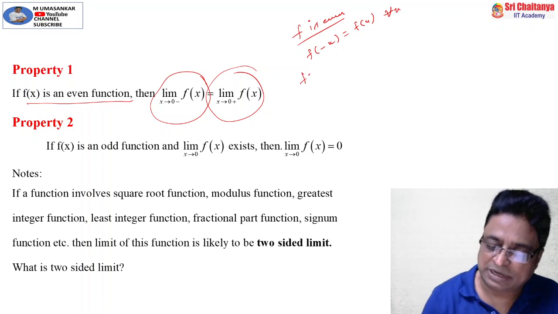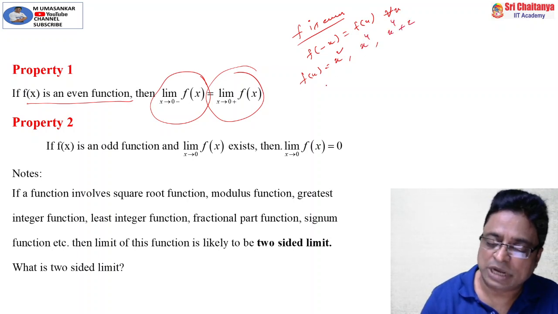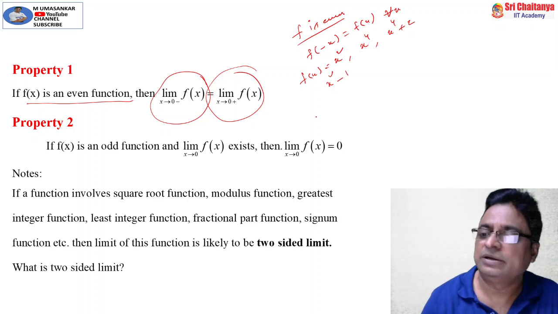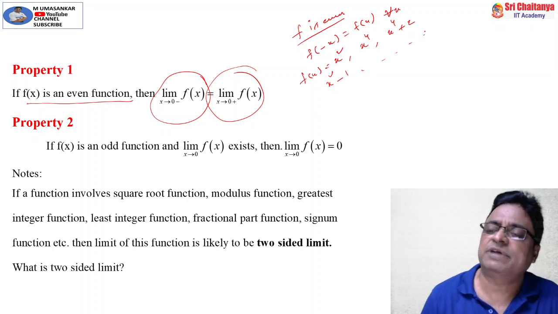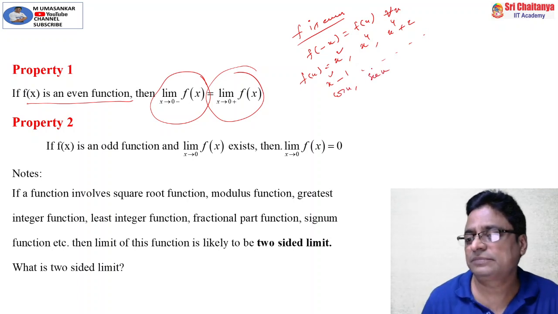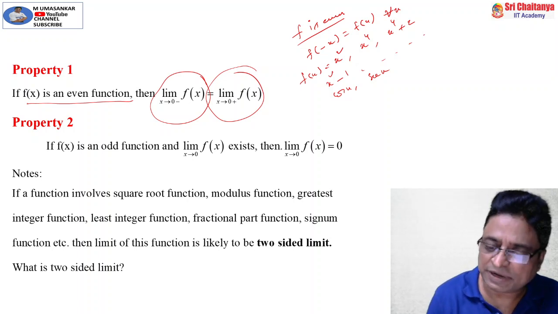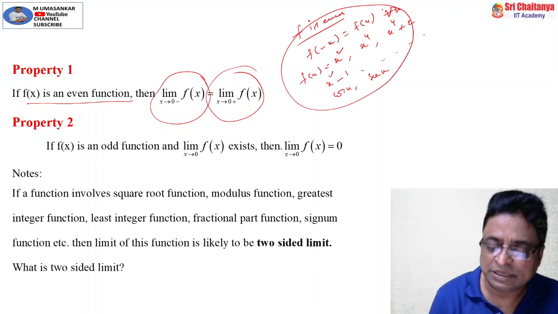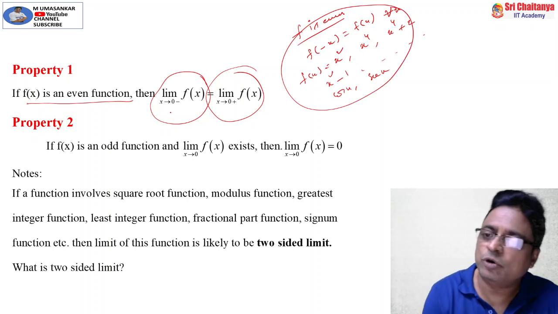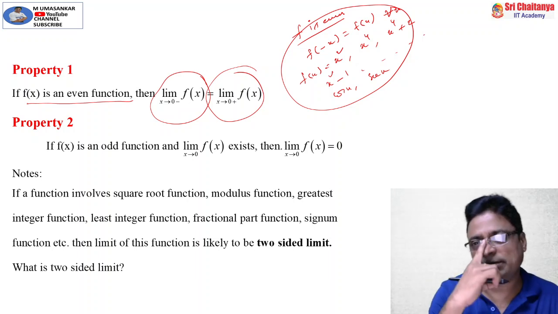For example, f of x is equal to x square, x power 4, x power 4 plus 2, x square minus 1, or cos x, or secant x. These are all even functions. And for all even functions, at 0, both the left hand and right hand limits exist and they are always equal. This is property number 1.